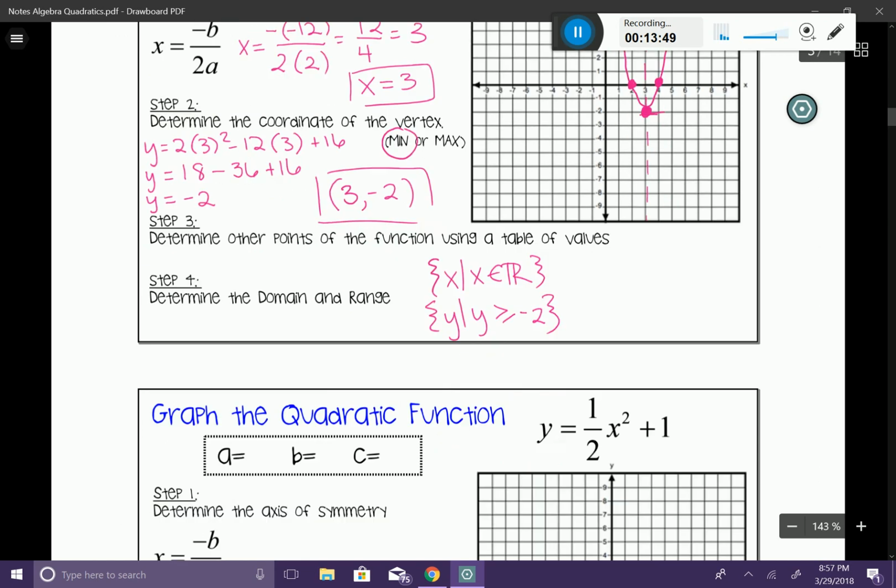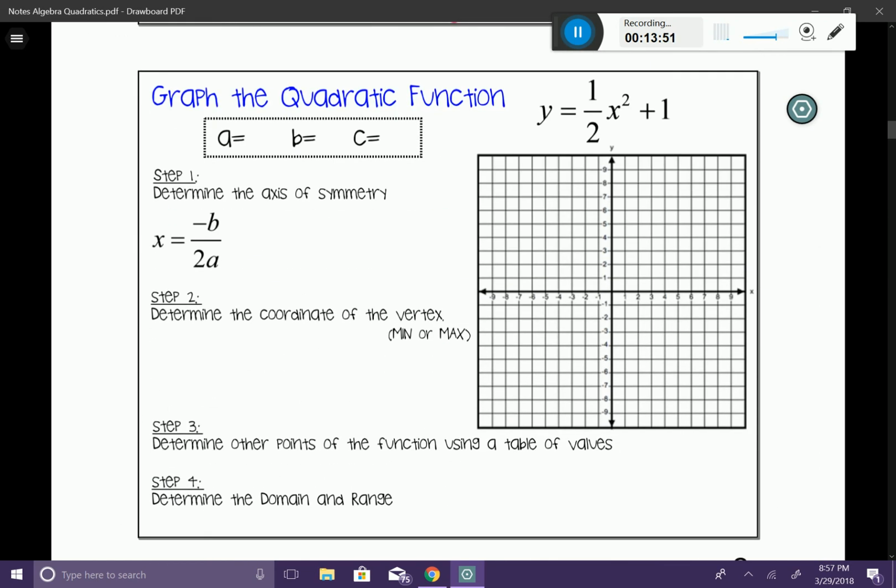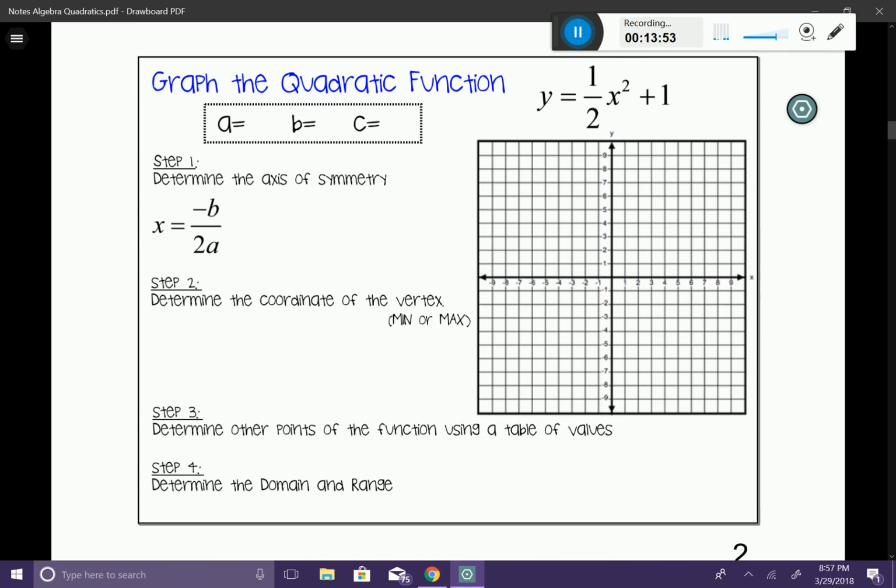All right, last one for today. This time, I changed it up just slightly. I changed the equation to something that does not have a b coefficient. And you'll see why in a second. So let's go ahead and look at this.